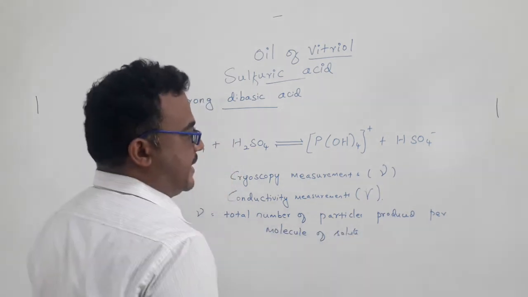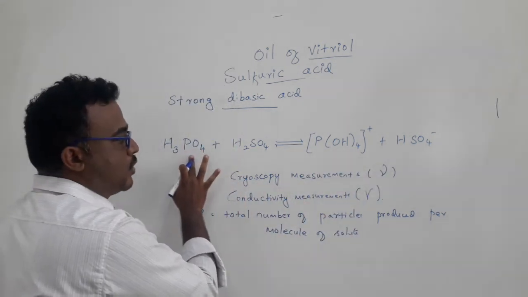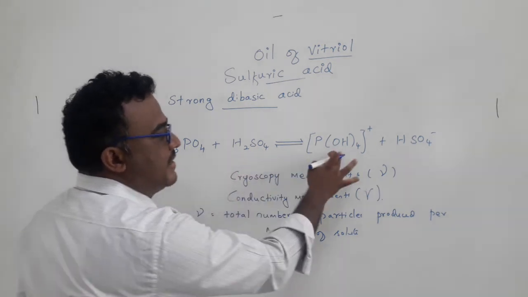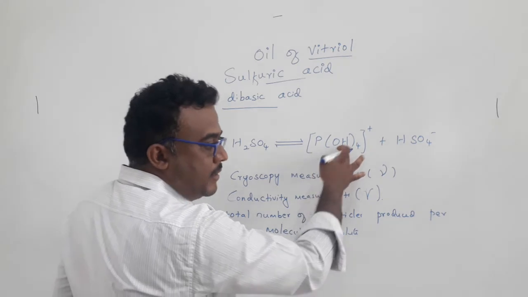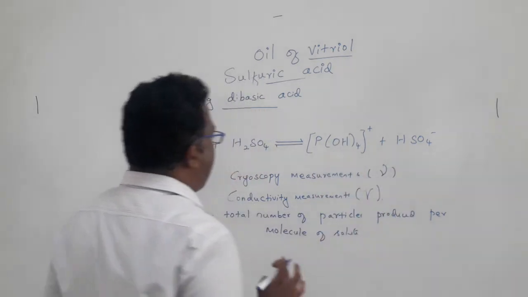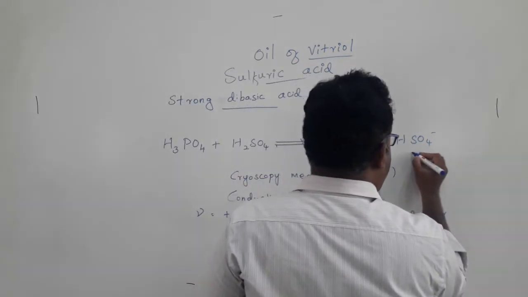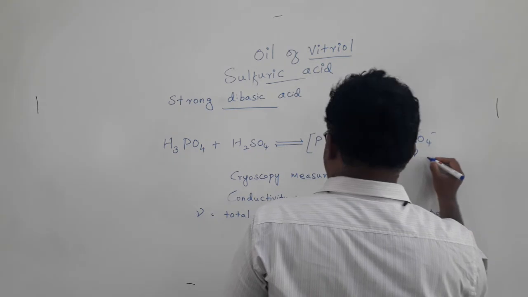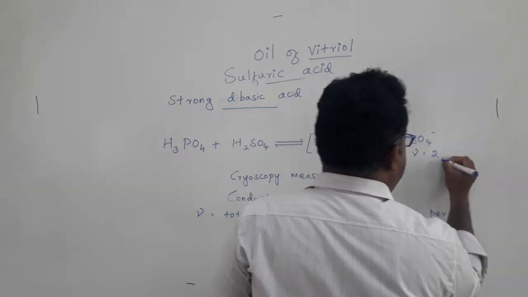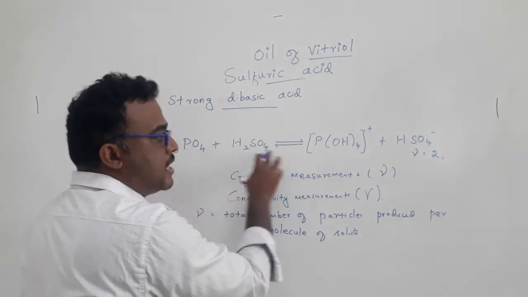For example, in this case, if one molecule of phosphoric acid and one mole of sulfuric acid react, we will get one species of cation and one species of anion. So cryoscopy will give the information that two particles will be formed with the reaction of phosphoric acid and sulfuric acid.